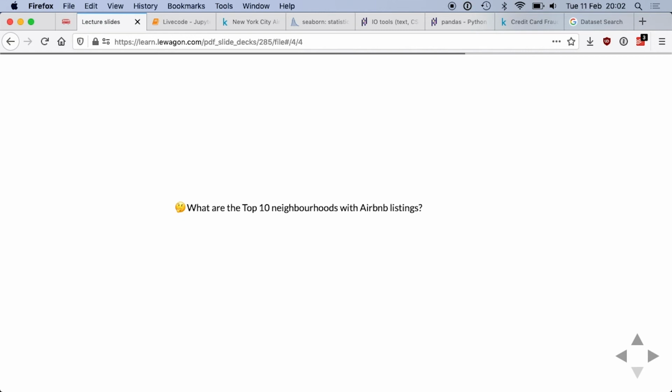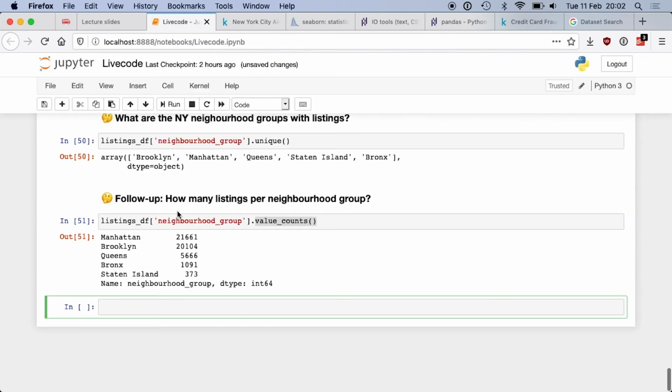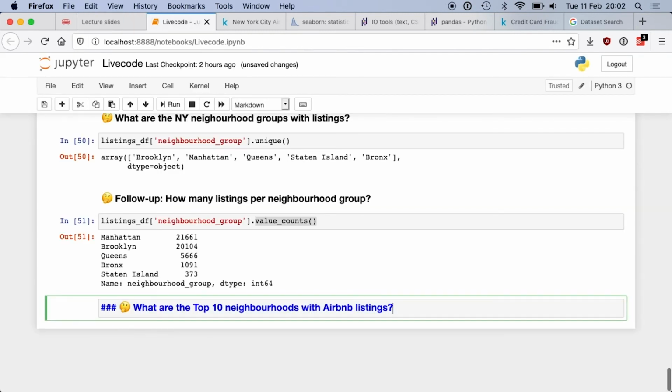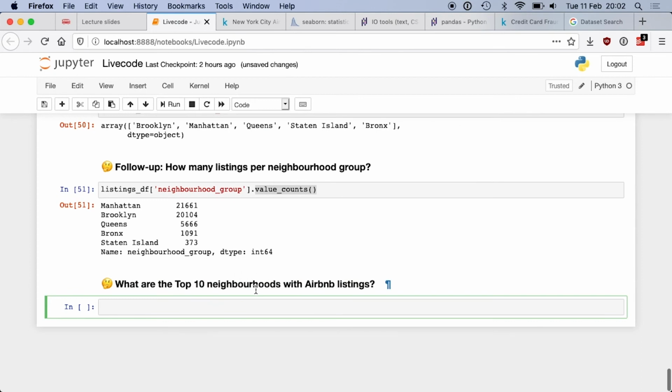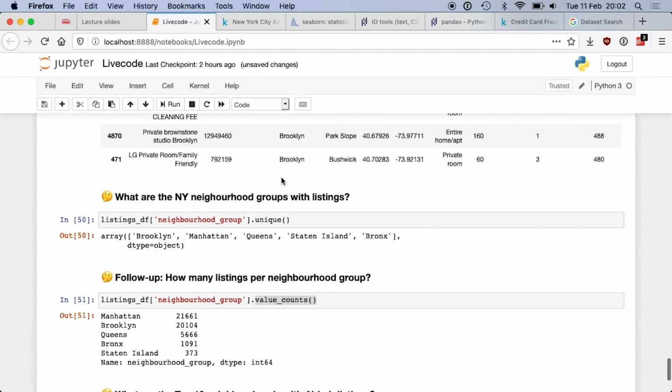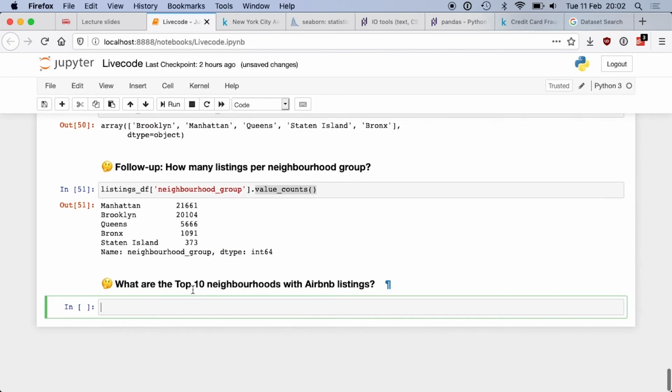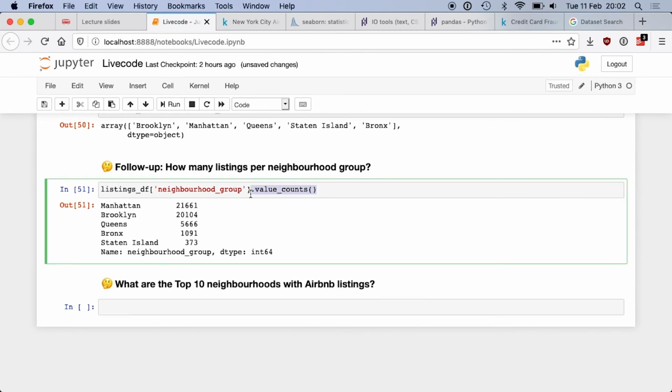So it's almost the same question, but we are not talking about neighborhood group anymore. We are talking about neighborhoods. And we quickly saw that with neighborhoods, when you do the unique, we have lots of them. So here I just want the top 10. If I do the value counts, then I get all of them. So I don't want all of them.